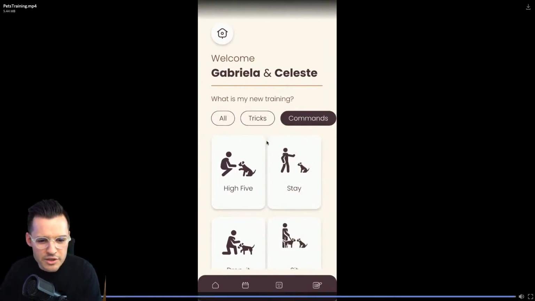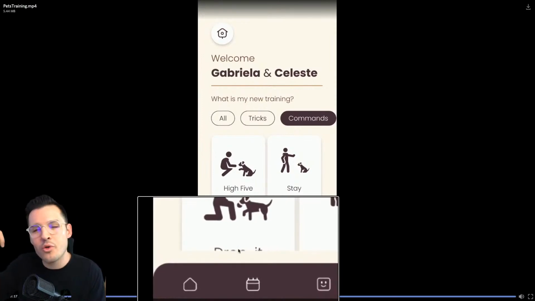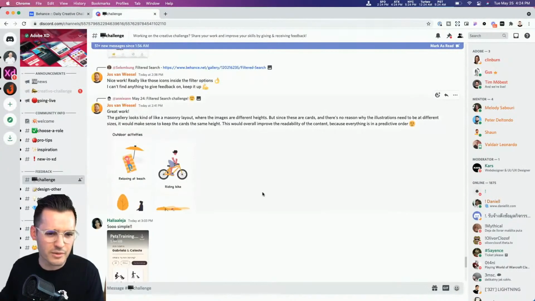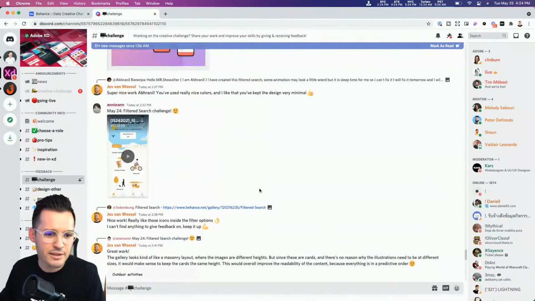Really, really fun. The only thing I would say is maybe watch out for that scroll group. Make sure that it expands all the way down to the nav bar in this situation so it doesn't disappear. We'd want to have that extend all the way down. It's looking really, really good. Love it, love it, love it.